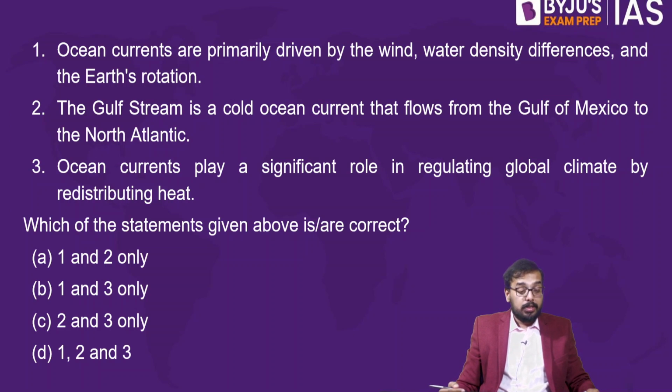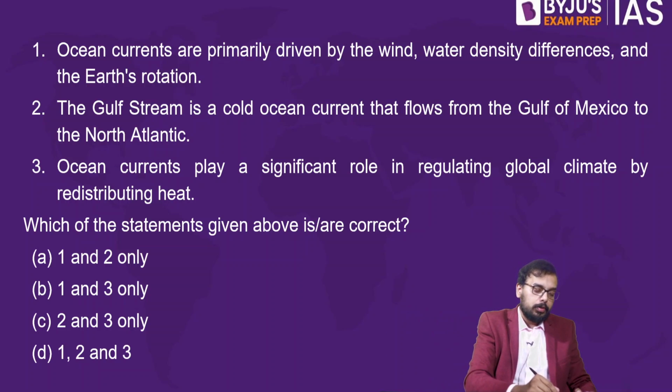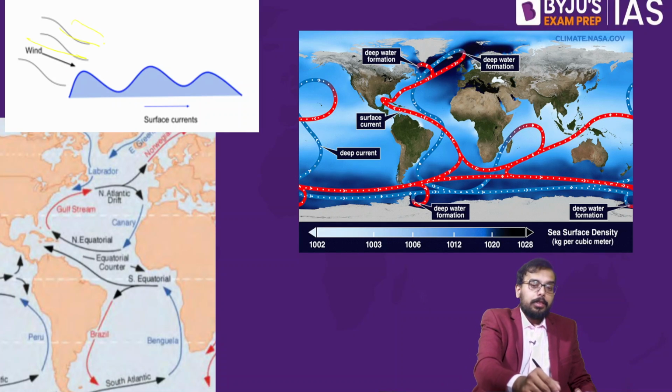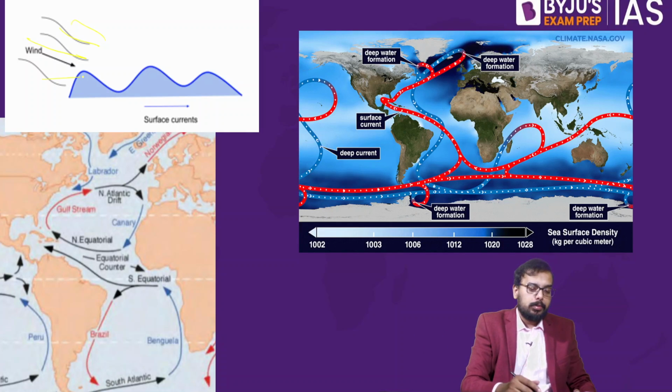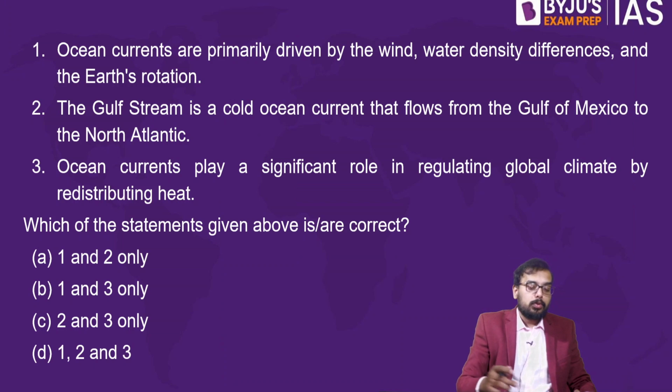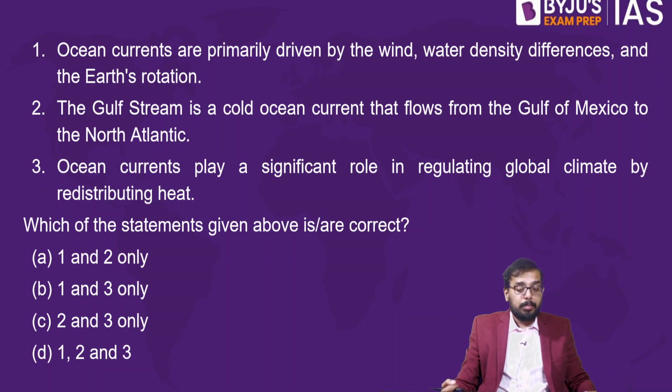The next question is that ocean currents are primarily driven by wind, water density, and Earth's rotation. Is it true? Yes, the main factor for your ocean current is wind. That is wind pressure. The wind pushes the ocean water, so that leads to your surface current. So ocean currents are primarily driven by wind and water density, that is water density with respect to your temperature and with respect to your salinity.